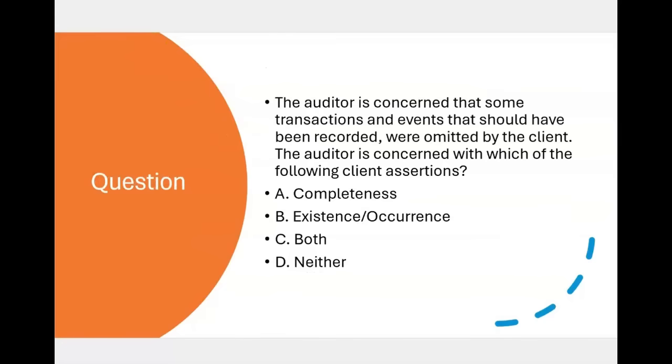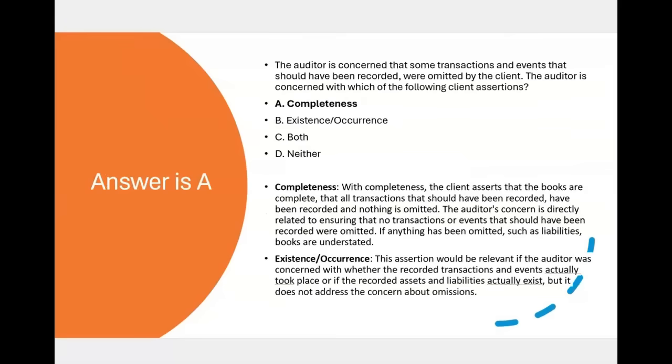Let's try this question. Also on assertions, a little bit wordy. The auditor is concerned that some transactions and events that should have been recorded were omitted by the client. The auditor is concerned with which of the following client assertions? Is it A, completeness, B, existence occurrence, C, both, D, neither? And the answer is A, completeness.